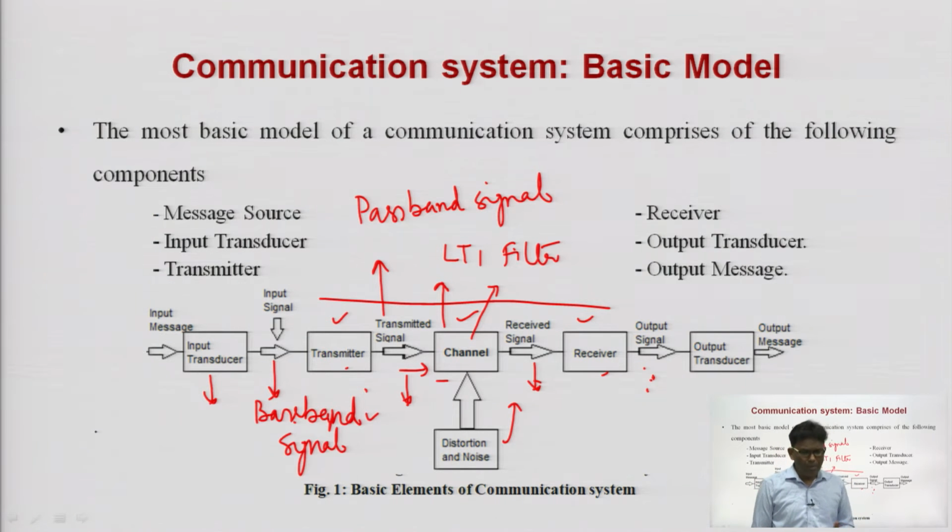So, roughly the bandwidth is somewhere around 3 kilohertz. So, this speech is basically a baseband signal. A baseband signal has very low frequency components. Most of the frequency components are situated near 0 hertz in the frequency domain.